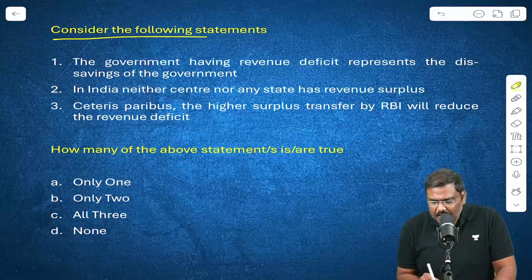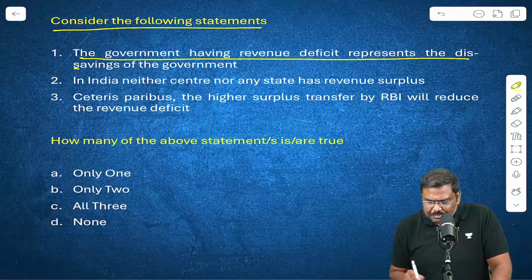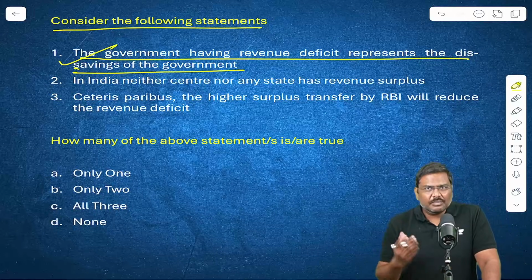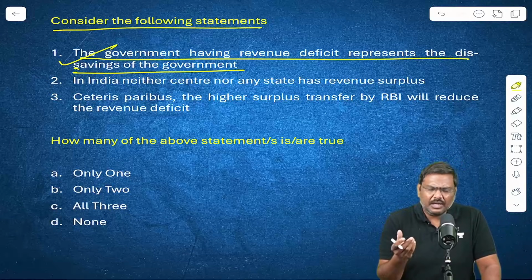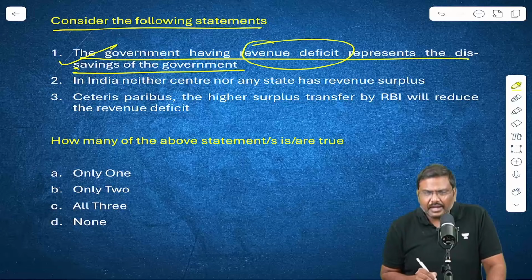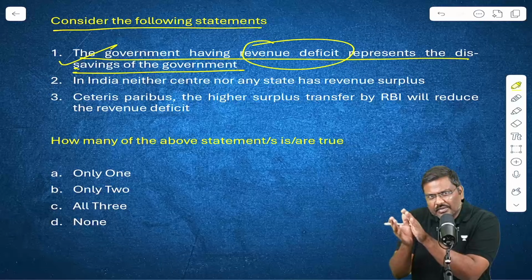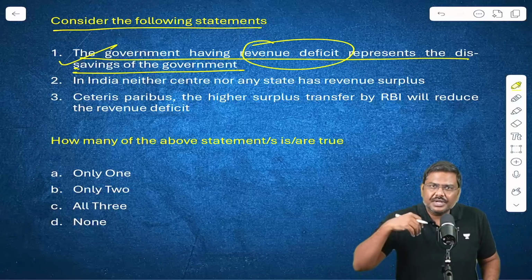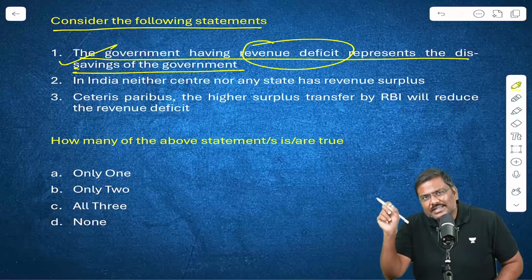Now, let's start. Consider the following statements. The government having revenue deficit represents a dis-savings of the government. It is true, by the way. Dis-saving means what? You are spending more compared to your earning, right? Basically, the argument is, if you have a revenue deficit, it means under the revenue head in the budget, there is a revenue expenditure and revenue receipts. The speciality about the revenue head is that it is associated with consumption, whereas the capital head is associated with capital, that is, asset creation.